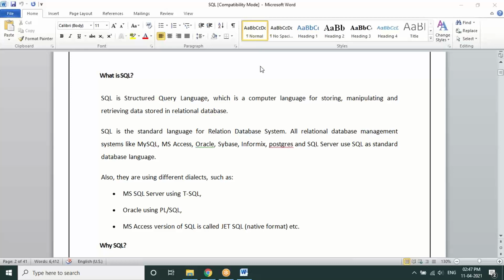Probably those who want a more programming way, or some kind of procedures or other additional concepts, can use the continuation of SQL, PLSQL, procedural language. In some other databases we call it TSQL, Transact SQL, because it's not just a query language, it could be a programming language there.